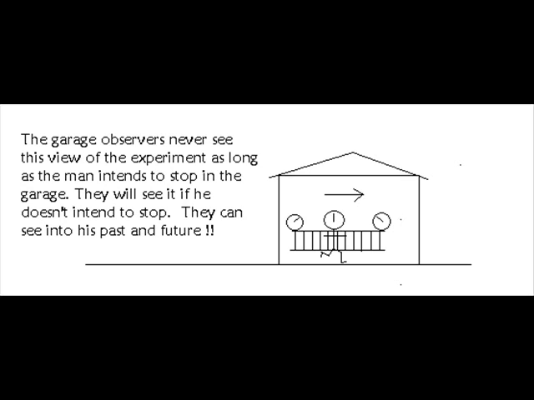It can happen if the man never intends to stop running. If he intends to run straight through the garage and smash through the back wall without stopping at all, without changing his velocity, then this view of the experiment is a perfectly valid view. Now, the garage observers cannot shout ahead and say, "Hey, I know you're going to stop, so keep running." They can't do that. That's impossible.